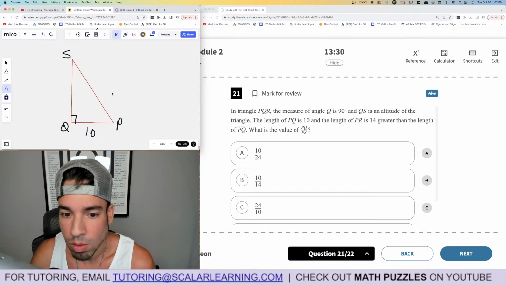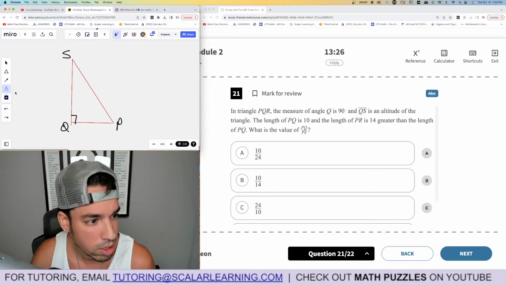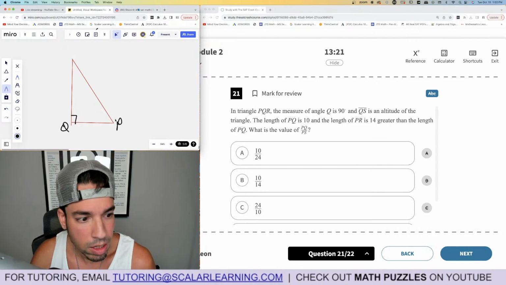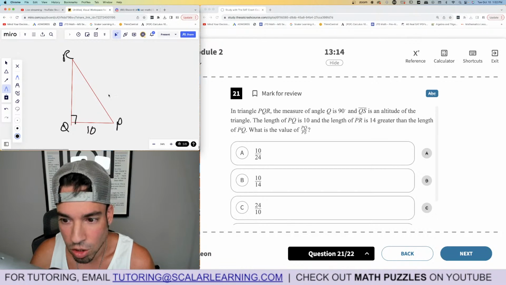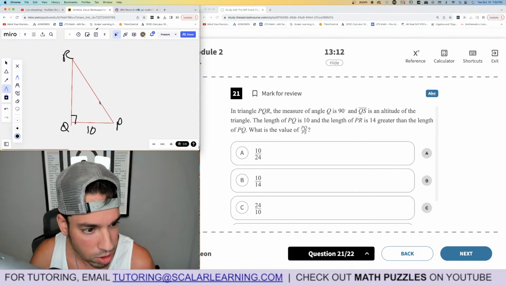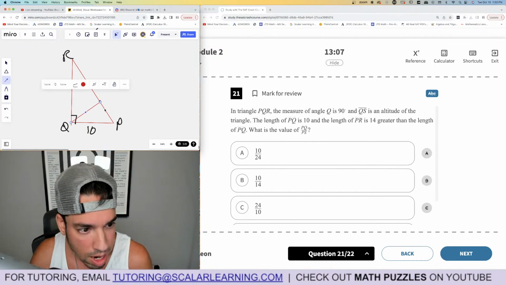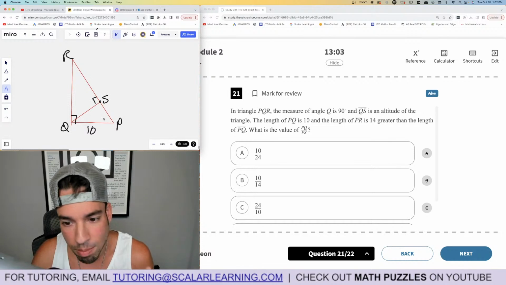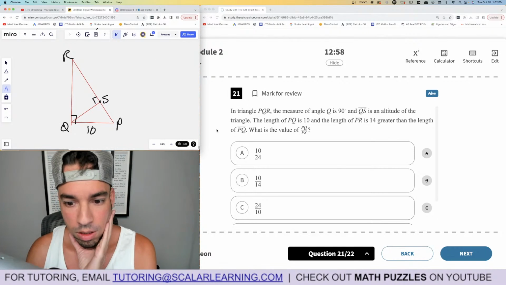PR. Oh, what am I saying? Oh. Got it. I understand now. Okay, so PQR, and then it says PQ is 10. When it said it's an altitude, that means the altitude goes down from Q to the opposite side, and it makes a right angle. That's what it's saying. Now I understand, because S is not part of the triangle vertices. So the length of PQ is 10.